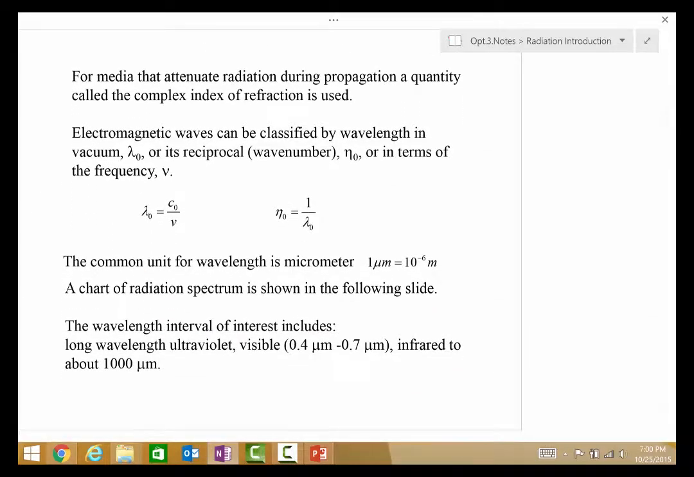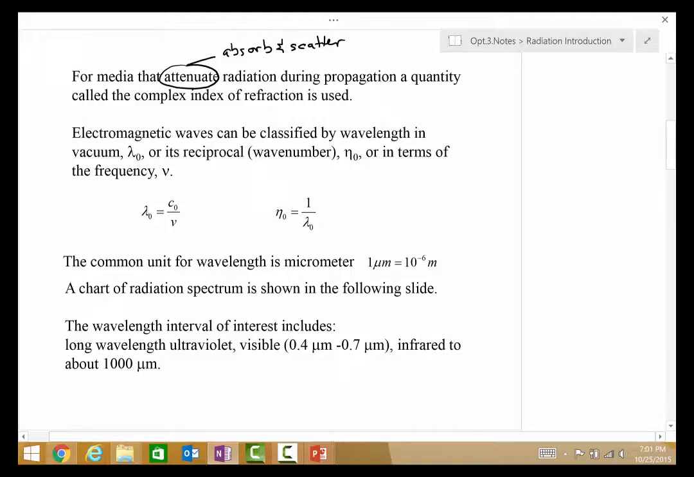For media that attenuate, and attenuation means absorb and scatter, so let's just put that here, radiation during propagation, a quantity called the complex index of refraction is often used. We're not really going to deal with volumetric radiation in enough detail for us to look at the complex index of refraction, although we'll point out how it's used in later sections.